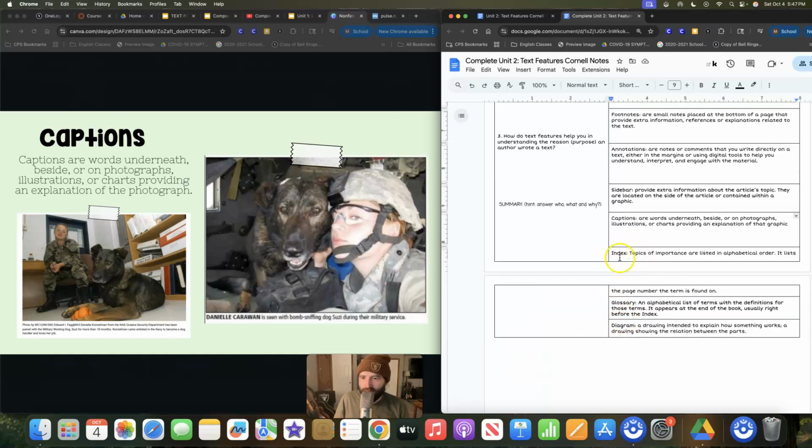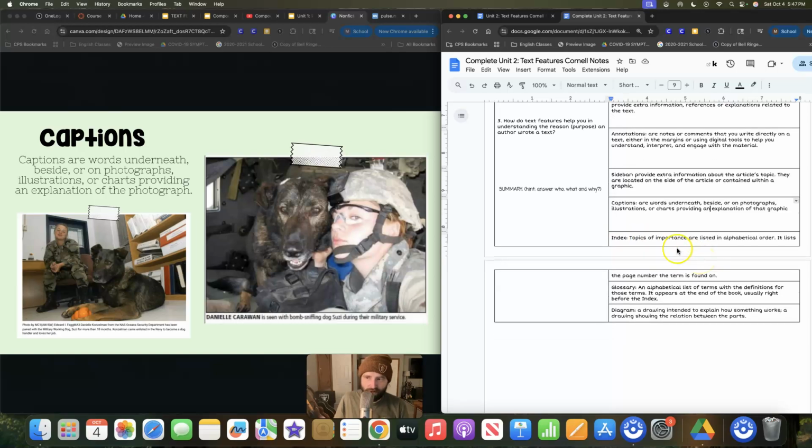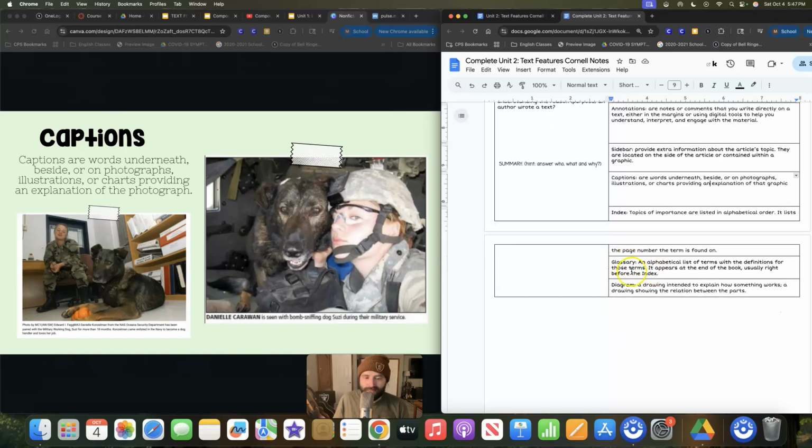I'm going to really quickly just say index, glossary. You should know these at this time in your life. They are just at the end of the book. In an index, topics of importance are listed in alphabetical order. And then a glossary is an alphabetical list of terms with their definitions.